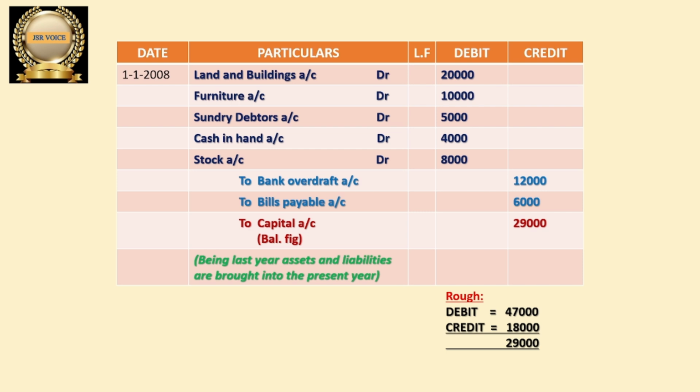Since this is an entry, we have to write a narration in brackets. So what is a narration? We can write the same narration for all opening entries: "Being last year's assets and liabilities are brought into the present year." So last year's assets and liabilities we are bringing to the present year. Opening entry is always recorded at the beginning of the year. They bring last year's assets and liabilities into the account of the present year. That is why we record this entry. Same narration we recorded here. Hope this is clear for everyone.